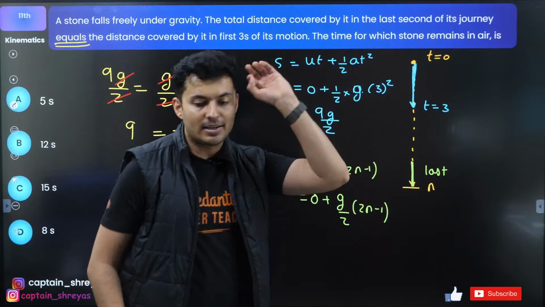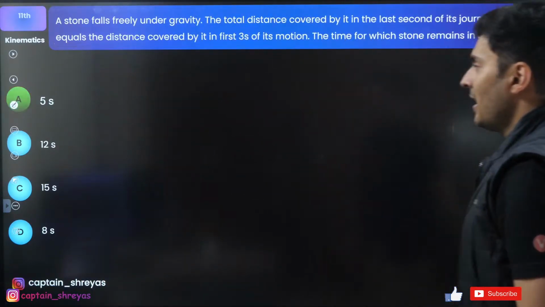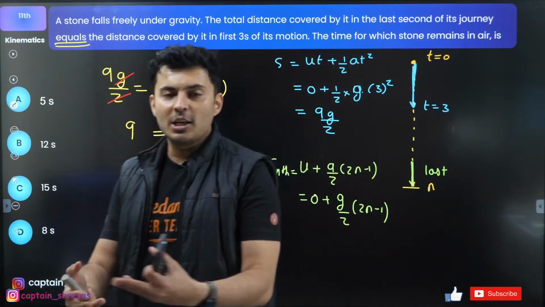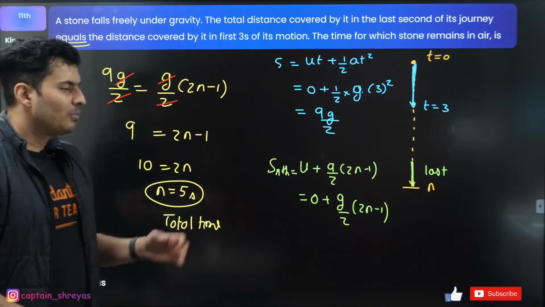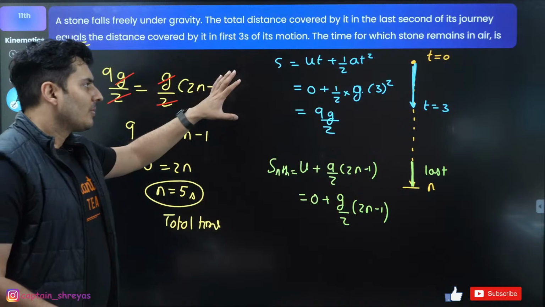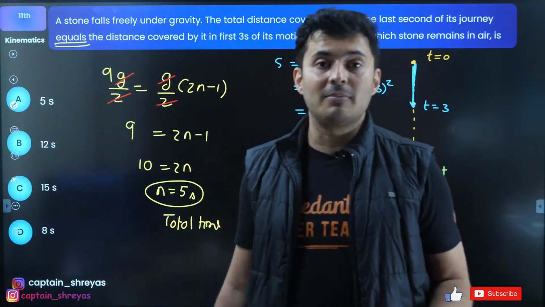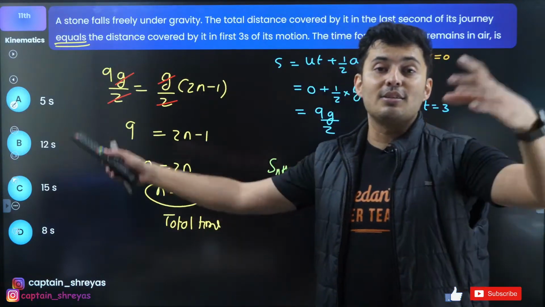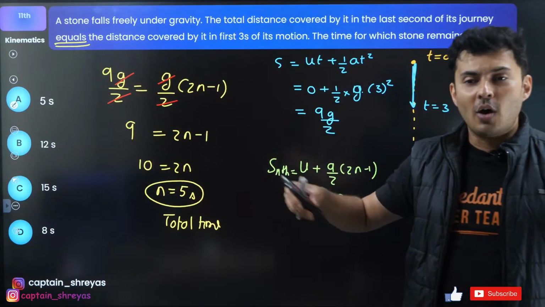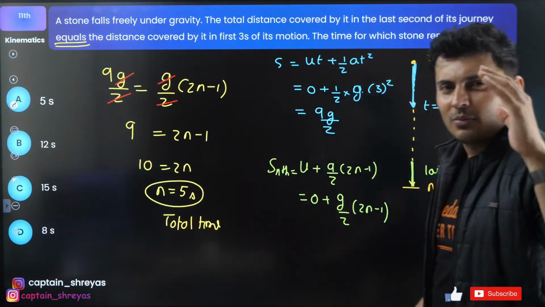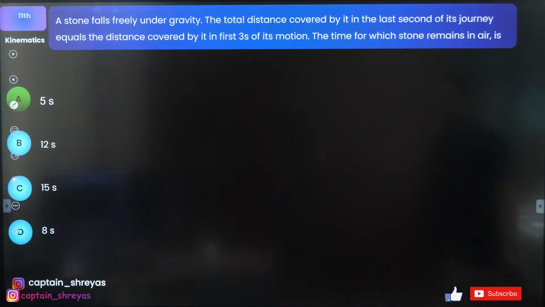That is the total time of flight. It takes n seconds to fall. That's all. The answer is option A. You just need to know the formulas, apply them, equate them, that's it. Beautiful question. This question can definitely come in your JEE Mains. These kinds of questions are very common in JEE Mains, where the displacement in n seconds is equal to the displacement in this second, or the displacement in n seconds is 5 times more than this. So expect these kinds of questions in your JEE Mains.